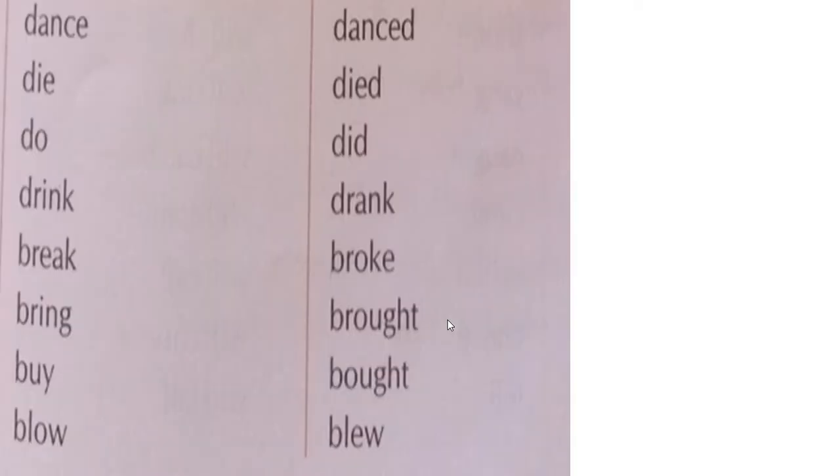So students, for that you need to learn some verbs, okay, along with their past tense. This is the base form, that is the present tense, and this is the past tense, okay. Dance, danced, die, died, do becomes did, drink, drank, break, broke, bring, brought, buy, bought, blow, blew. So what are these? These are the past tense forms. Okay?